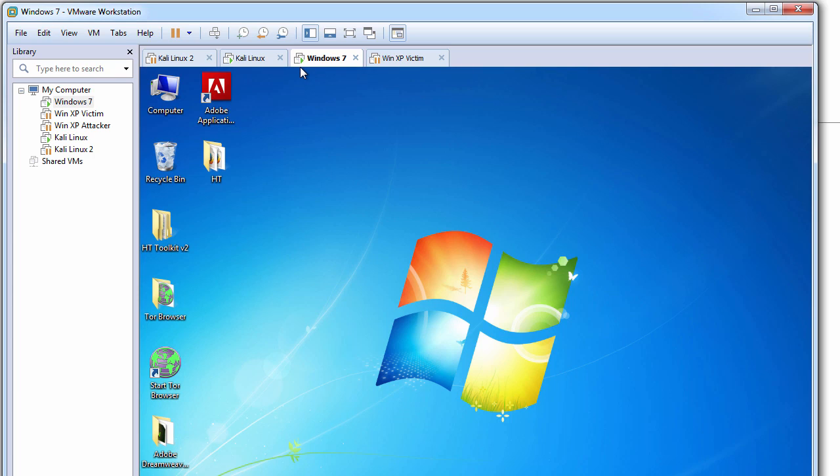In the next video, I'll show you how to use VMware Workstation, how to install operating systems in it, and what different types of installations there are.